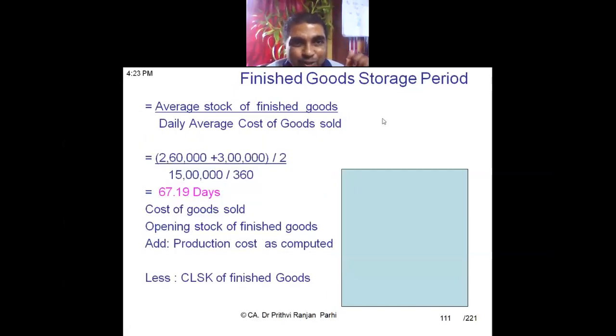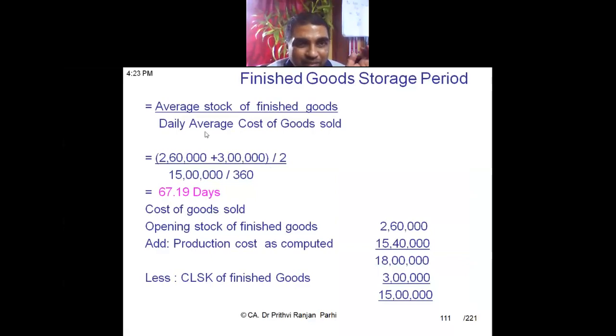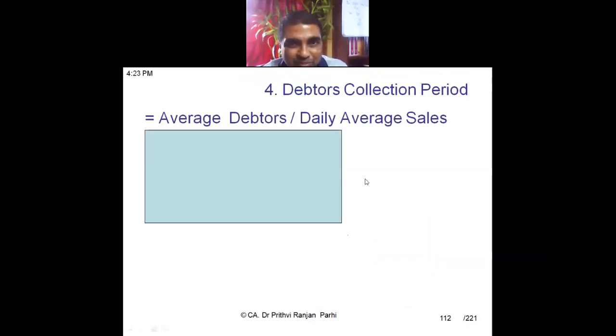The finished goods storage period. Yes, sir. Similar way you have to compute finished goods storage period: opening plus closing divided by 2, divided by daily average cost of goods. Okay, opening stock of finished goods, cost of production as computed previously 15,40,000 rupees, plus closing stock of finished goods. We are getting 15 lakh. 15 lakh divided by 360 is so much.